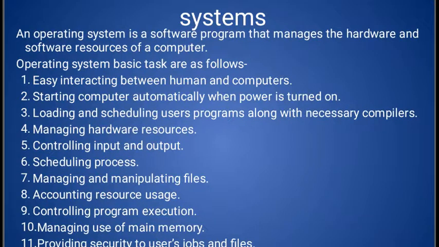With the help of operating system we can perform all our tasks, but operating system has so many responsibilities, functionalities and features. So we can see the basic tasks of operating system are as follows. First task is easy interaction between human and computers. There are different types of operating systems available in the market, but we can use a user friendly operating system, so we can easily handle it.